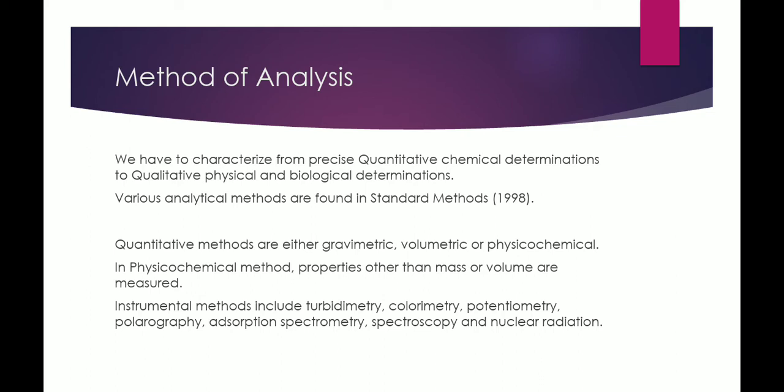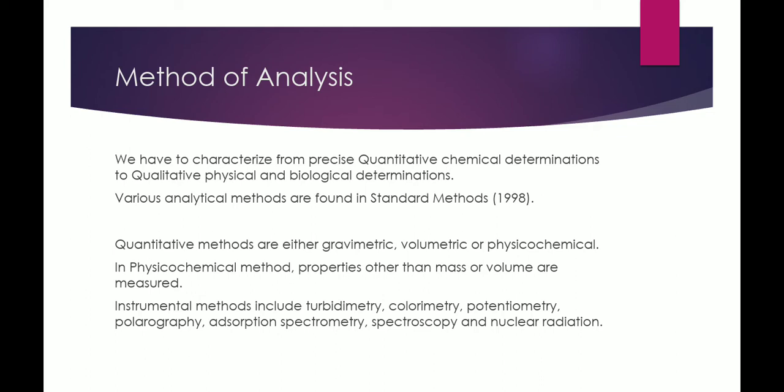Quantitative methods are basically gravimetric, based on mass, volumetric, based on volume, like the titration method, or they may be physicochemical. In physicochemical methods you use other techniques like turbidimetry, where you measure turbidity, colorimetry, where you measure color, potentiometry, where you determine the potential, and so on, and adsorption spectrometry, spectroscopy, and nuclear radiation.